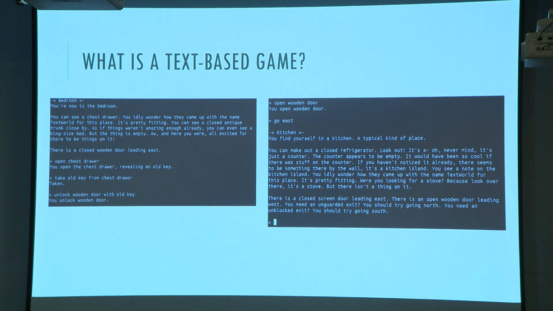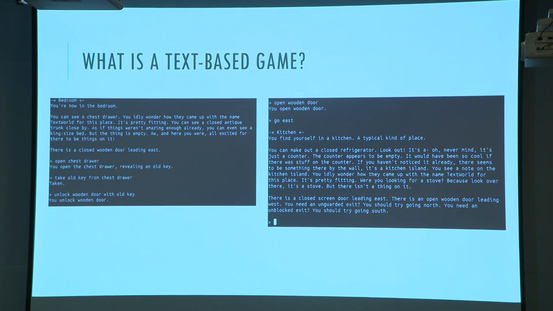Your task is to find a command to do, maybe to change the state somehow, pick up a key, do a set of actions until you reach a certain end goal. And that end goal could be anything from cooking a carrot, which we'll see later, to eating an apple. Many of you might be familiar with the game Zork. That's a really popular game that a lot of people in the text-based game world know a lot about. It's actually one of the first ones that came out, and it's this huge, elaborate game that is honestly pretty hard for a human to beat.